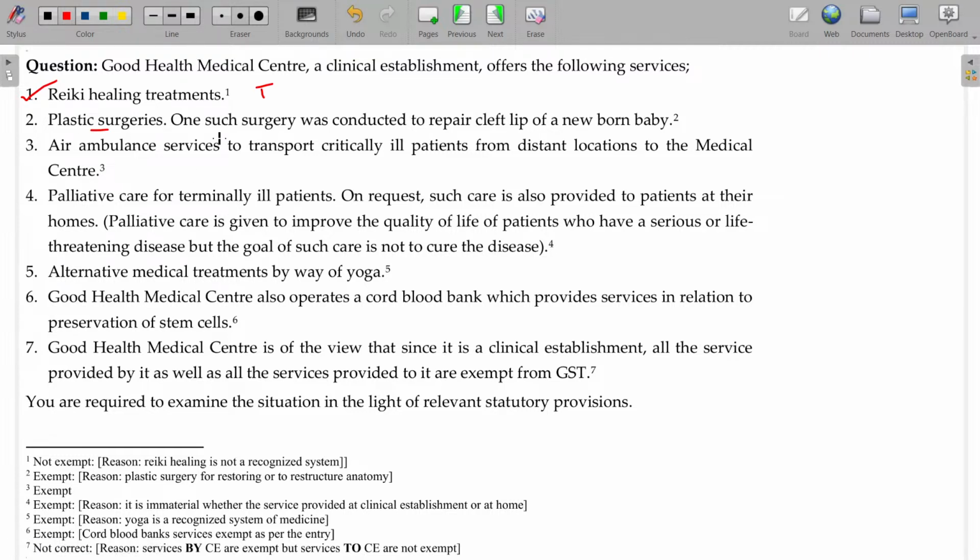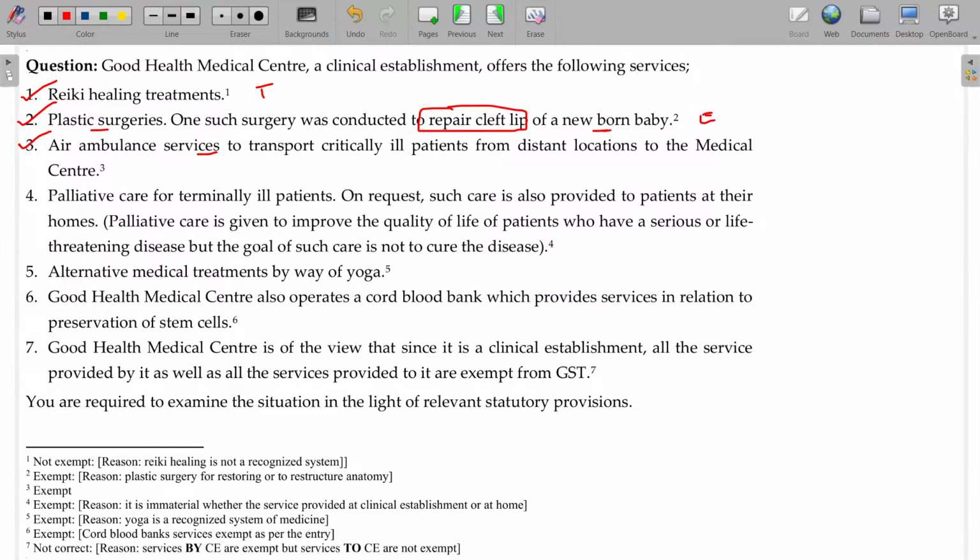Plastic surgeries. One such surgery was conducted to repair cleft lip. So there's a deformity of a newborn baby, so definitely it is exempted. Cleft lip: the lip in your face seems to be partitioned, like two parts, and it looks very awkward. So for the newborn baby, at the time itself, they will go for some plastic surgery so that the cleft lip problem may be rectified. That surgery is a part of requirement, so exempted.